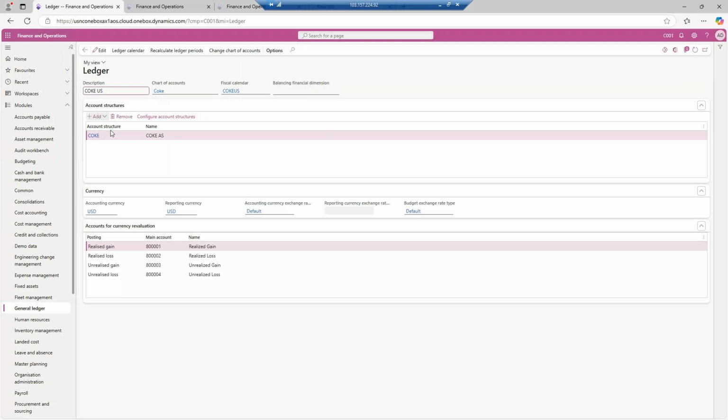Then you have an account structure where you have defined the combination of main account plus financial dimensions. Then there is the accounting currency and reporting currency.